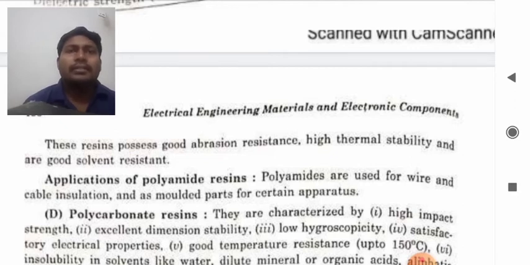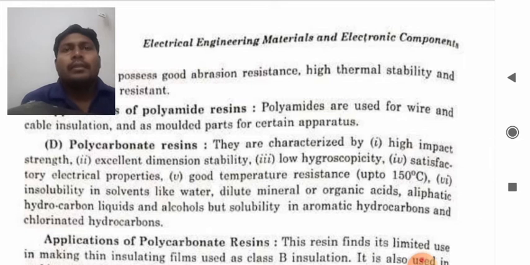Polycarbonate resins. They are characterized by high impact strength, excellent dimensional stability, low hygroscopicity, satisfactory electrical properties, and good temperature resistance, up to 150 degree centigrade. Insolubility in solvents like water, dilute mineral or organic acids, aliphatic hydrocarbons, liquids and alcohols, but solubility in aromatic hydrocarbons and chlorinated hydrocarbons.